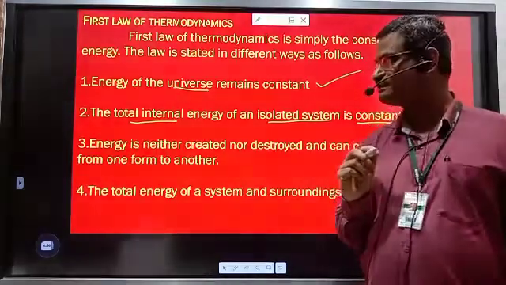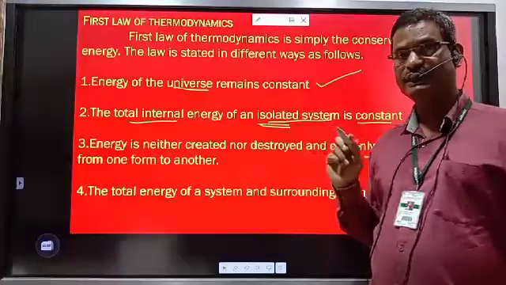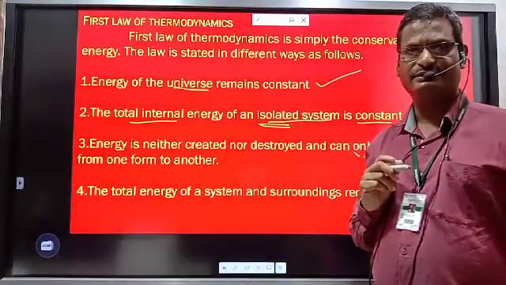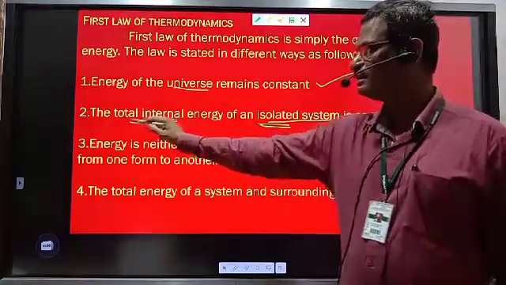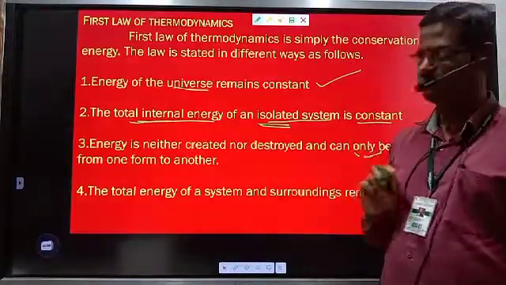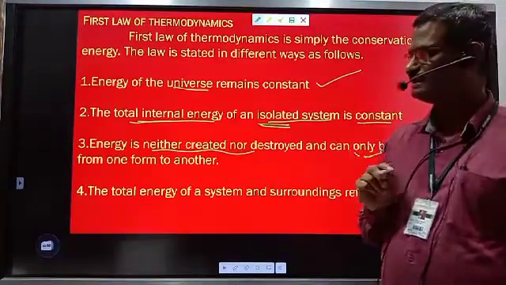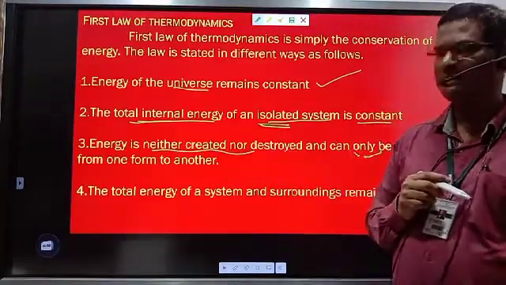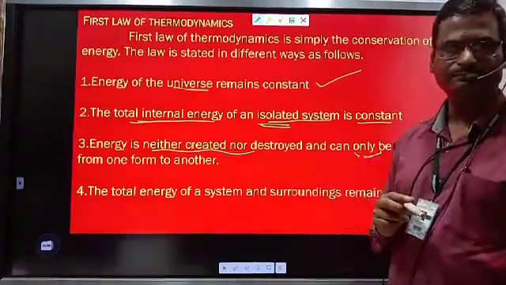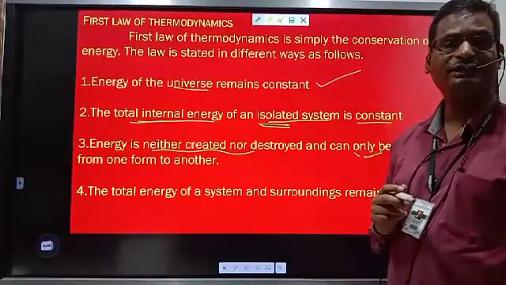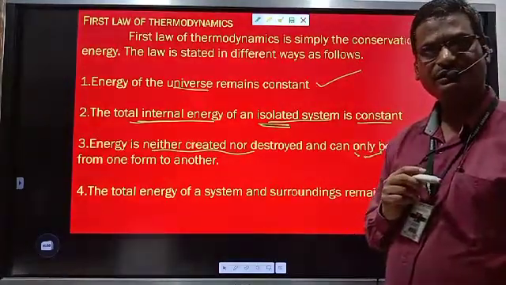And an isolated system is the system where there is neither exchange of energy nor exchange of matter. Both energy as well as matter remain constant, and that is the statement: the total internal energy of an isolated system remains constant. This is the statement of the law of conservation of energy, that is, energy is neither created nor destroyed and can only be converted from one form to another. One form of energy is just converted into another form, and the total quantity of energy remains constant.